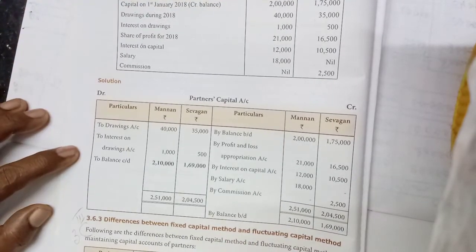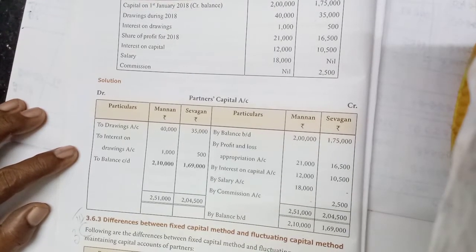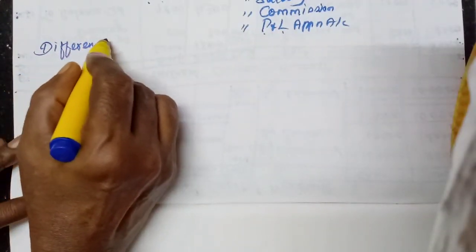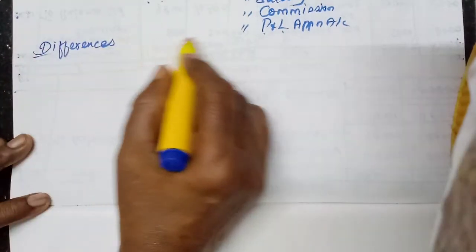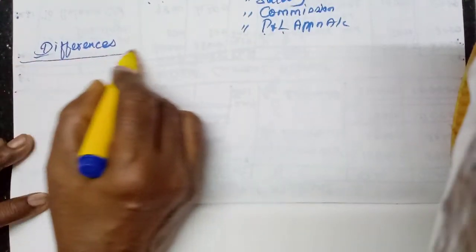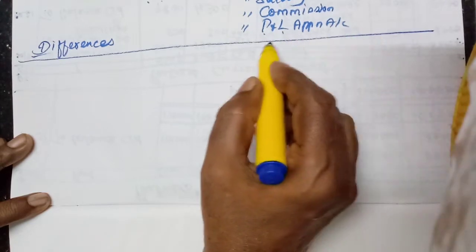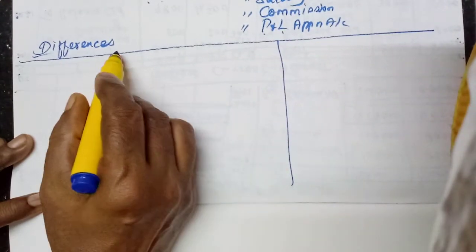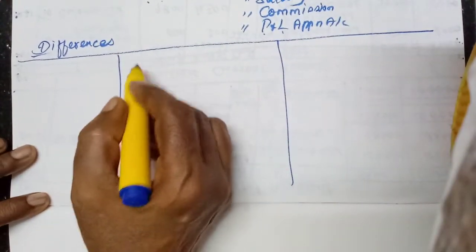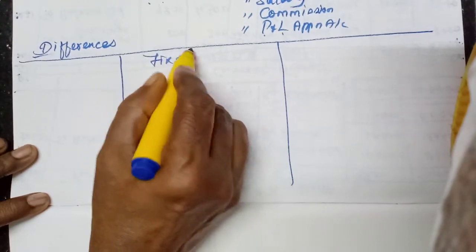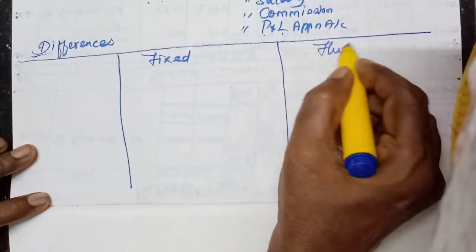Now we will see the differences between fixed capital method and fluctuating capital method. Very easy differences only, what we have learnt. Differences between fixed capital method, fluctuating capital method. Fixed, fluctuating.